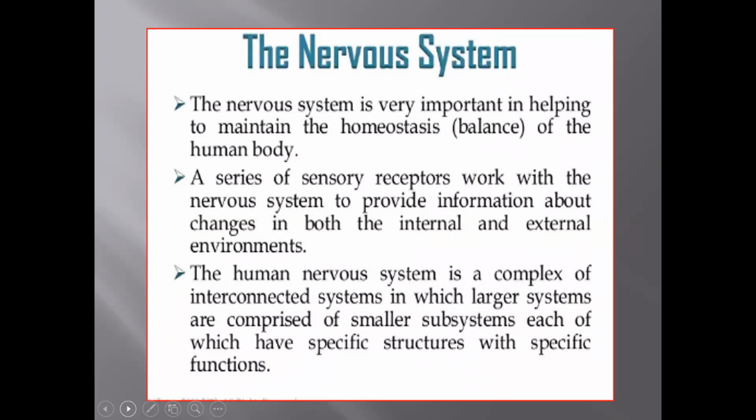A series of sensory receptors work with the nervous system, providing information about changes in both the internal and external environments. The human nervous system is a complex of interconnected systems in which larger systems are comprised of smaller subsystems, each of which has specific structures with specific functions.